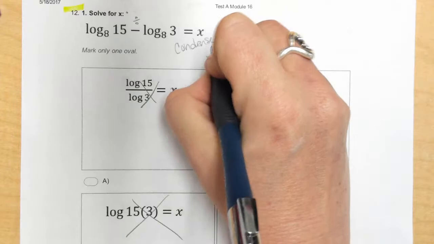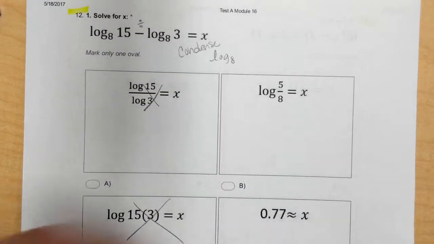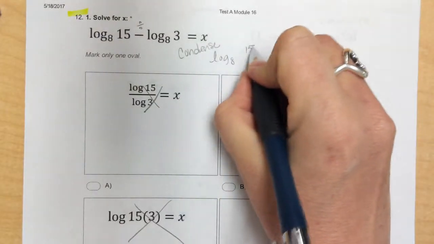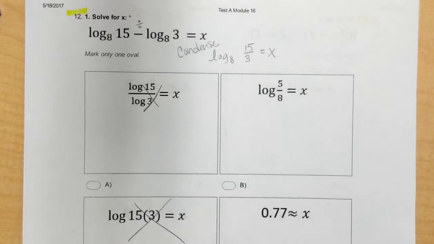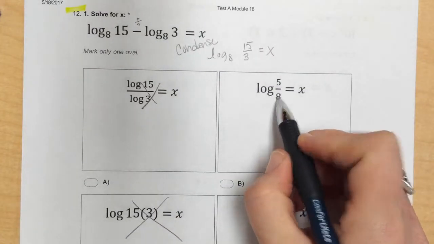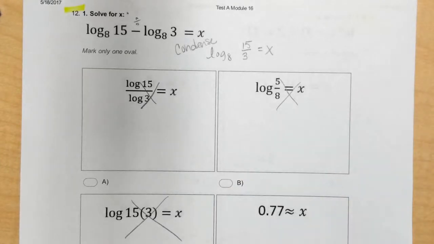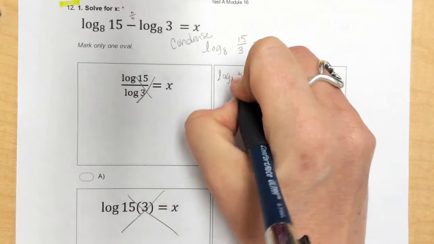So I'm going to say log base 8. I only want it 1 time. And then I will divide the arguments. 15 gets divided by 3. And that's going to equal x. So I have condensed the problem. Log may only be there 1 time. Notice this says log of 5 over 8. That can't be it either. You know that 15 divided by 3 is 5.